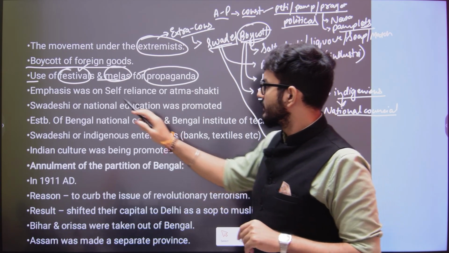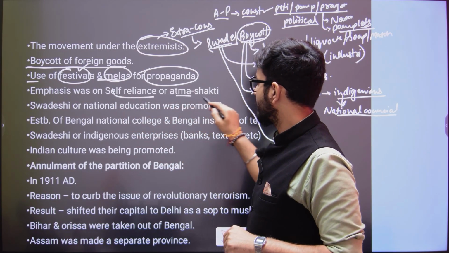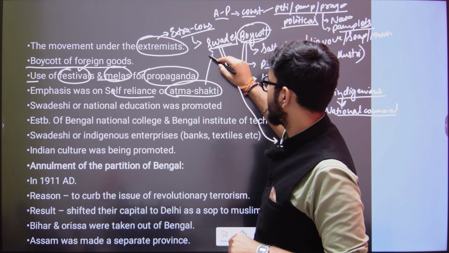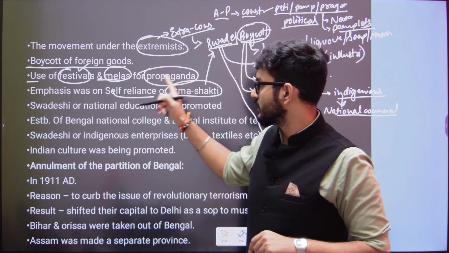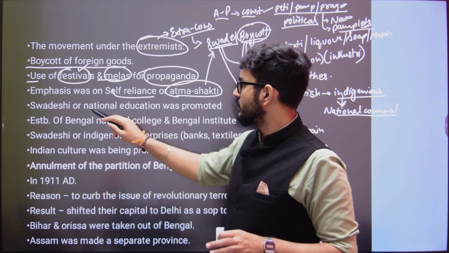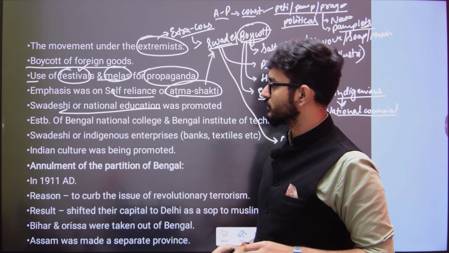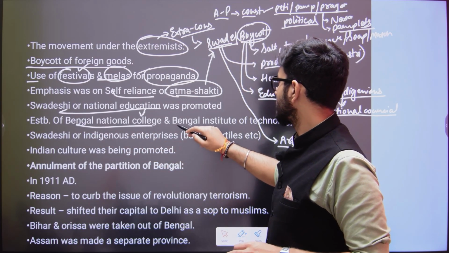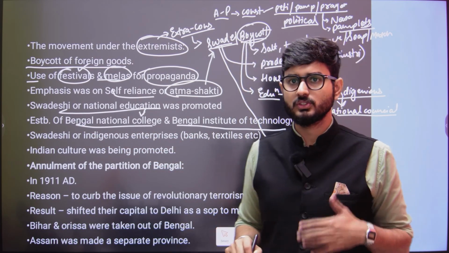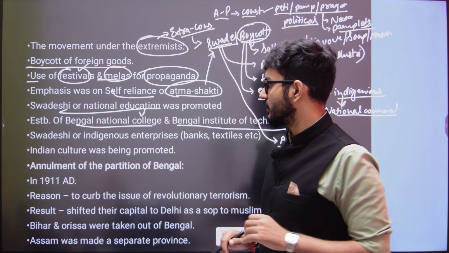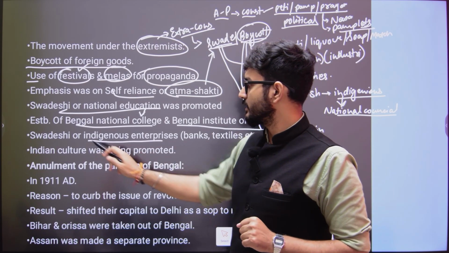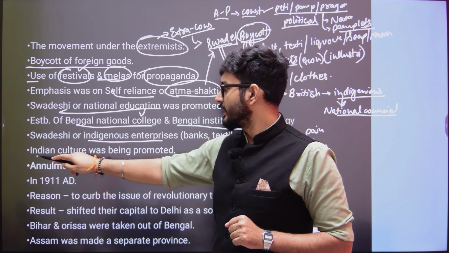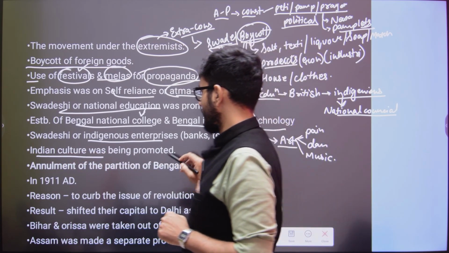Here there was also emphasis on self-reliance, or Atma Shakti. What is Atma Shakti? Atma Shakti is Swadeshi. Atma Shakti is self-reliance. Moreover, Swadeshi or national education was promoted, and under it, the Bengal National College and Bengal Institute of Technology were established at a later time. Moreover, indigenous enterprises were created, and Indian culture was also promoted.